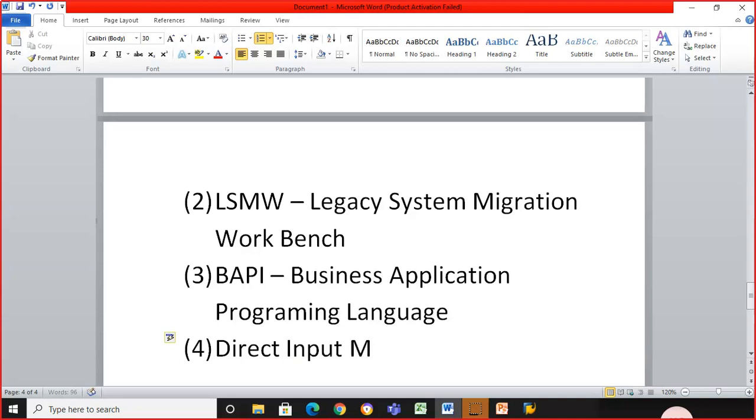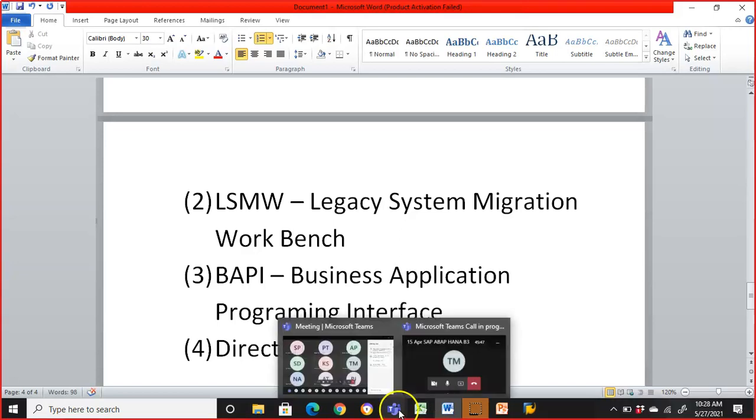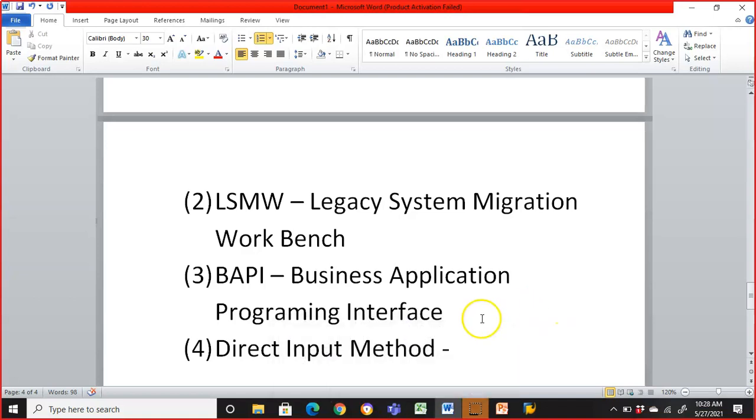Sir, it's a programming interface, na? Which one? BAPI. Yeah. Interface. Yeah. Who was that? Hello. Yes, sir. Who is this? Trupti. Yeah, Tripti. Thanks for correcting me, Tripti. That was good. Yeah. Thank you.